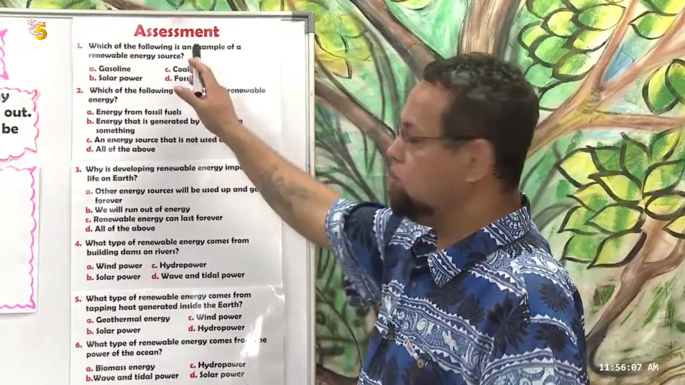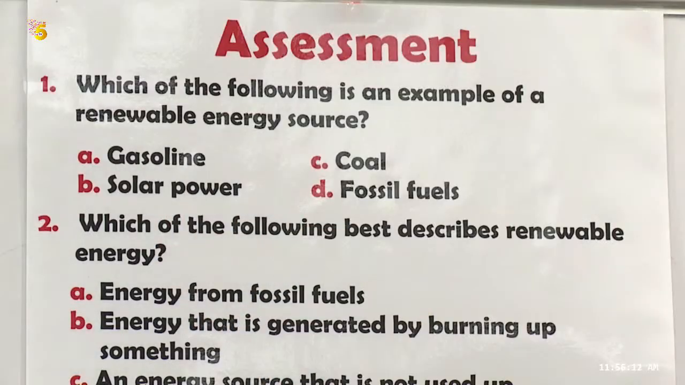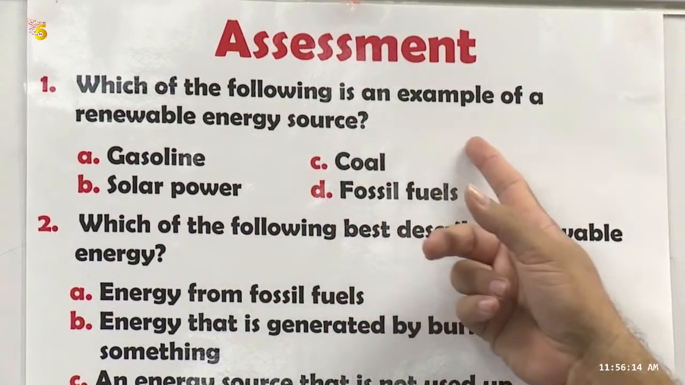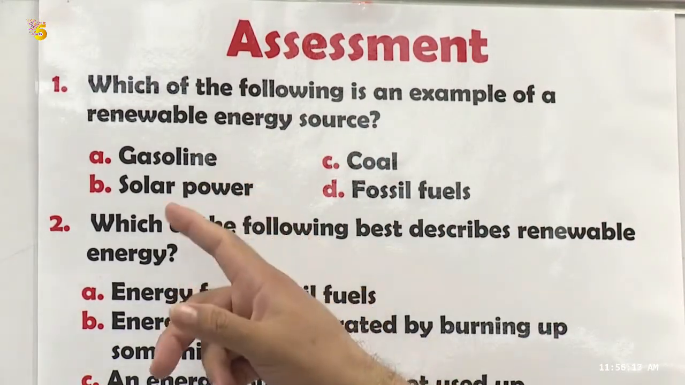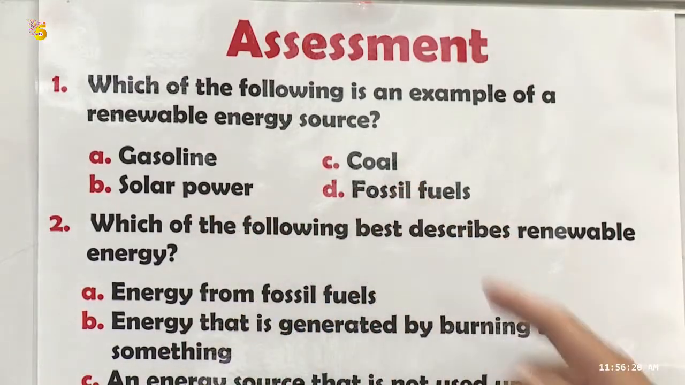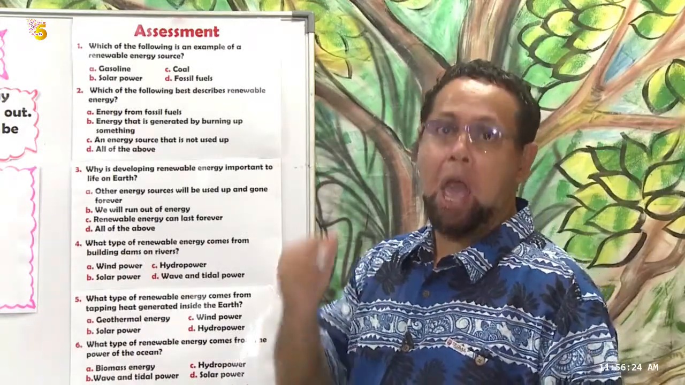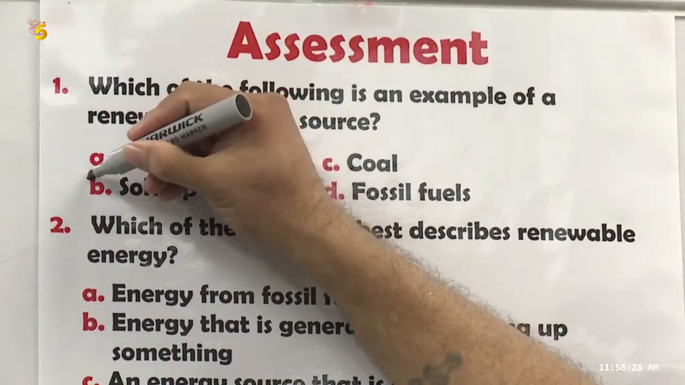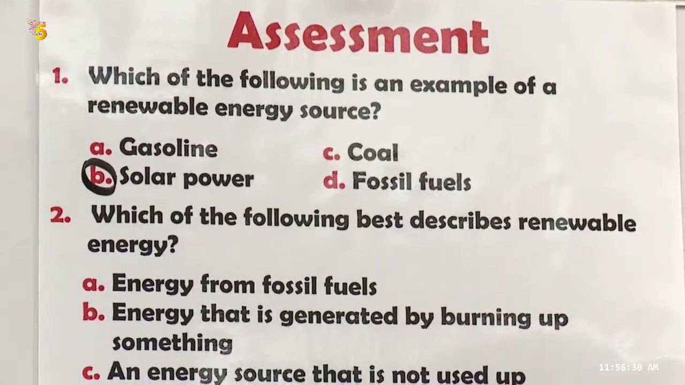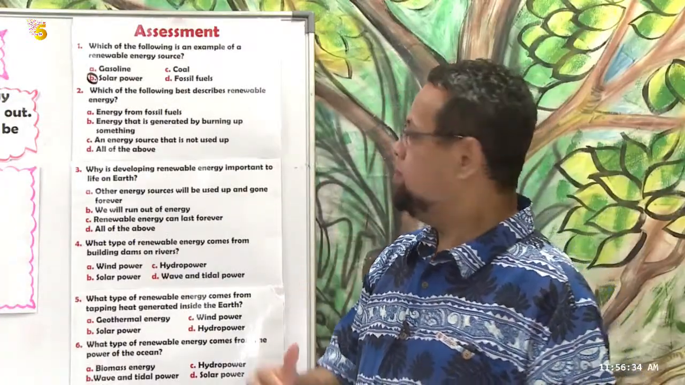Okay, now let's look at the first question. Which of the following is an example of a renewable energy source? A, gasoline. B, solar power. C, coal. D, fossil fuel. So which is an example? Okay, B. So shall we circle letter B? B, solar power.